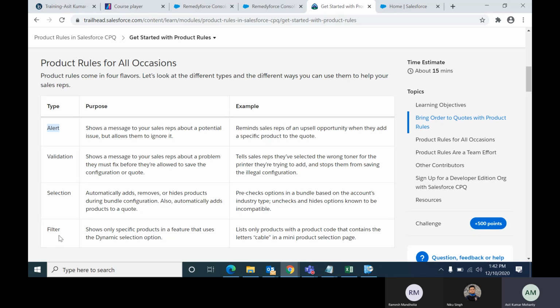Now filter. I told you about the dynamic filter concept while telling you about feature, right? That dynamic filter is nothing but this filter. So whenever the dynamic filter concept comes, you have to remember we should check in the product rule and feature, both these places.